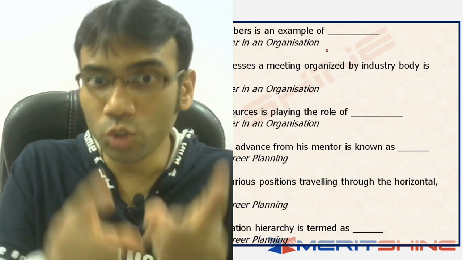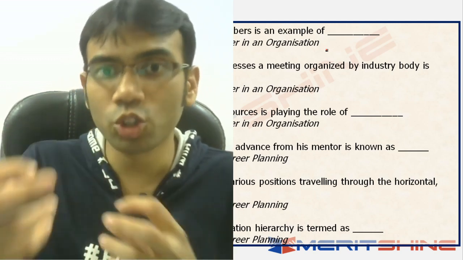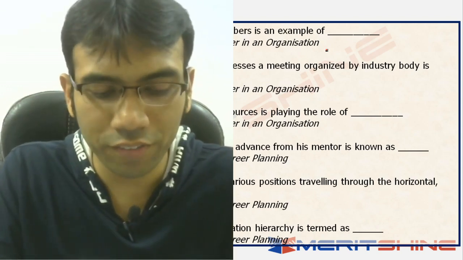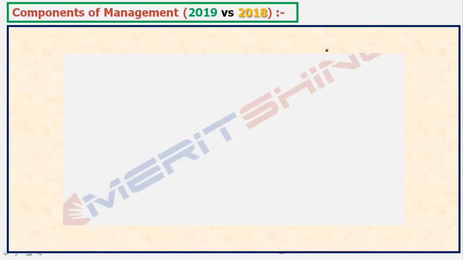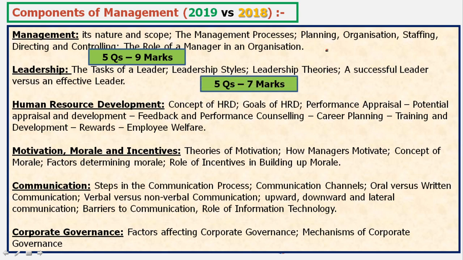And I will show you the comparison of 2018 and 2019, and that will also give you an idea whether there is a trend or not. Okay, so let me give you that first. The trend of the exams. From management, in 2019, the greens are 2019. In 2019 there were 5 questions of 9 marks in management. In the area of leadership, 5 questions, 7 marks.